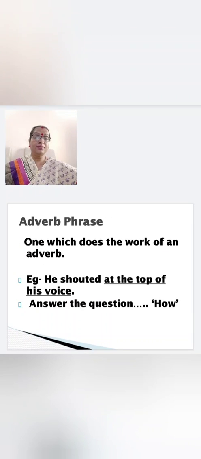Next we have adverb phrase. One which does the work of an adverb. The phrase which does the work of an adverb is adverb phrase. Let us see the example. He shouted at the top of his voice. So, how did he shout? It answers the question how. So, adverb phrase means the phrase which does the work of an adverb.